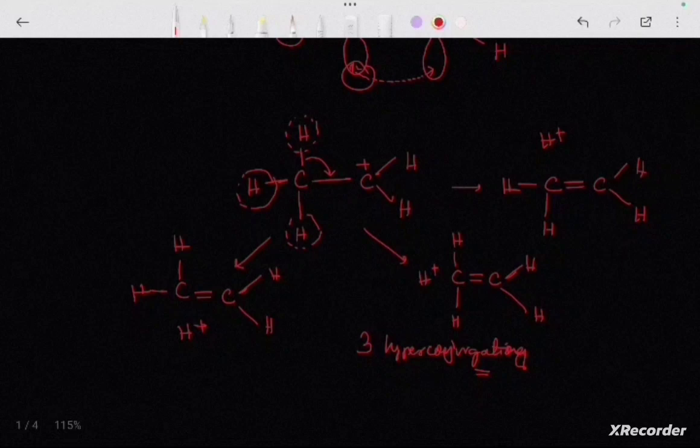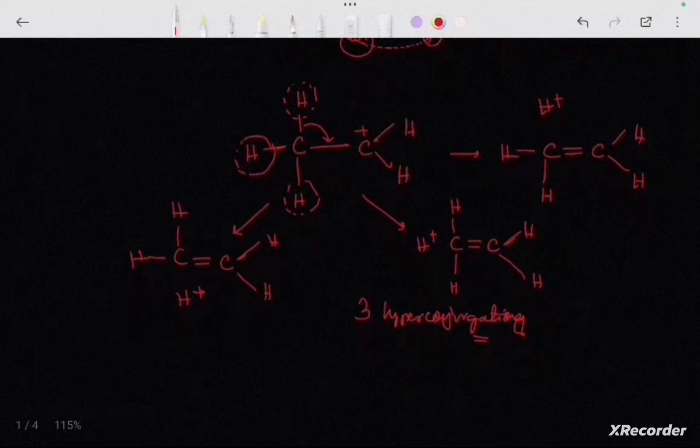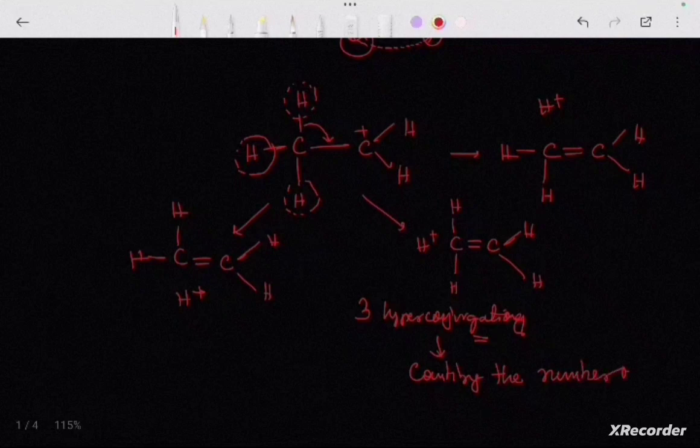So how to identify how many hyperconjugating structures will be formed in a compound? That is calculated by counting the number of alpha hydrogens. What is an alpha hydrogen?